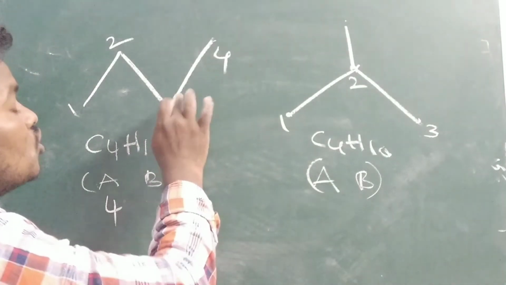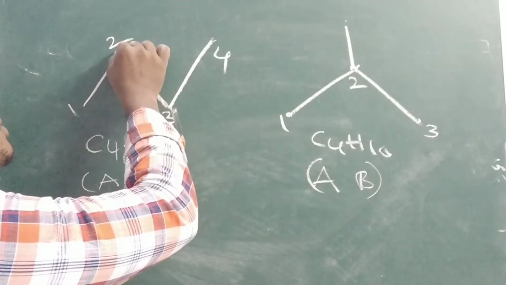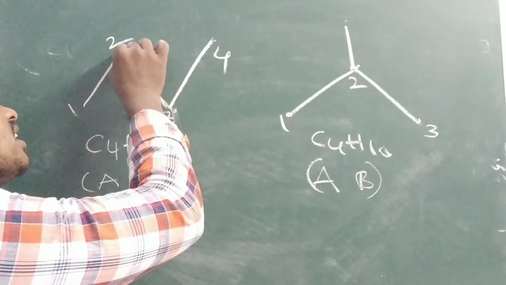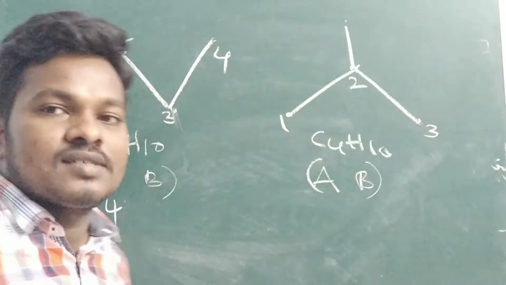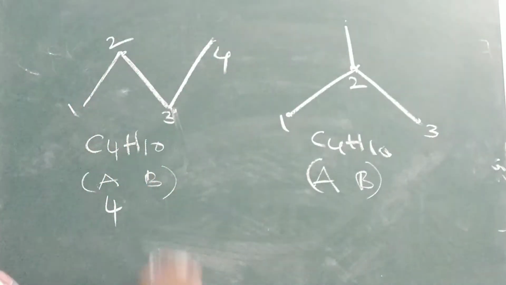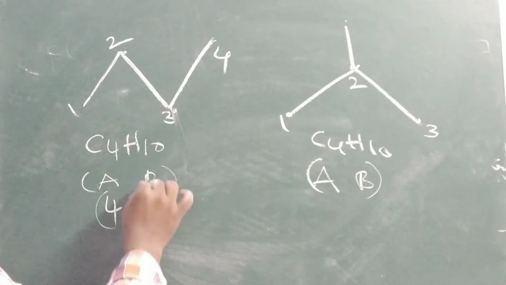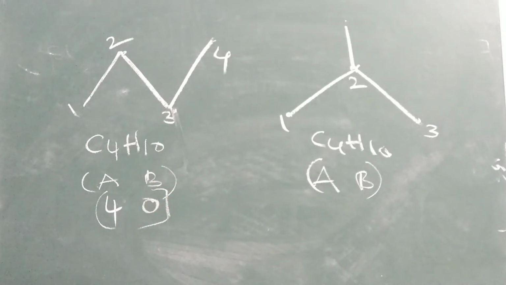For example, if I write something like this, it is called a branch from the carbon. You should not count the parent chain. Some students will say, sir, here is one branch, here is one branch. This is not a branch. That is called the parent chain. Here branches is 0. So we got 40.